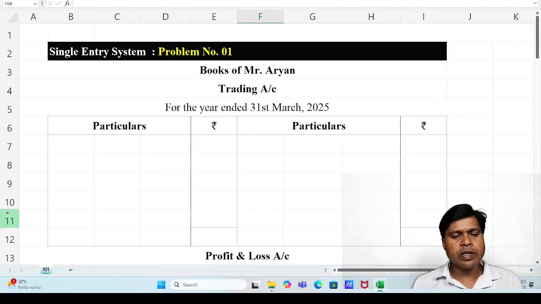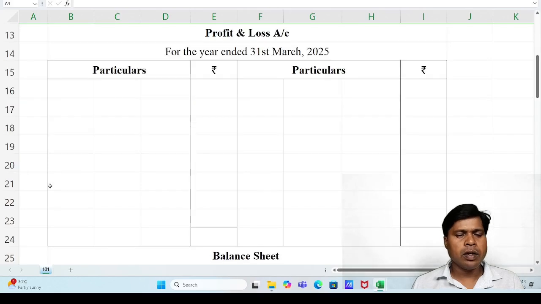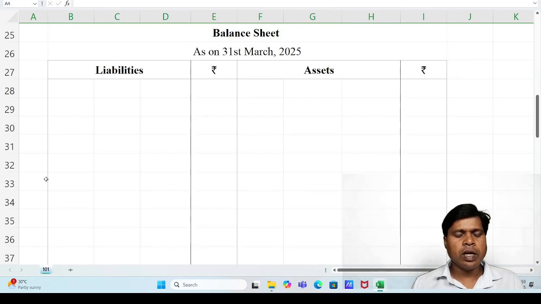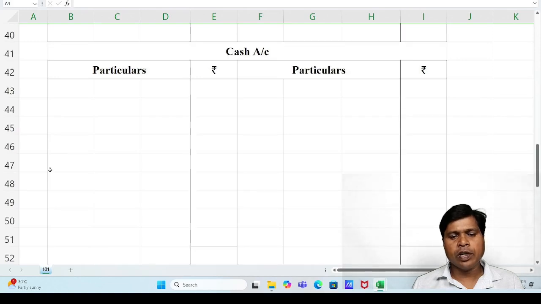In the alternative Excel sheet, I have made the formats. You can see on screen: books of Mr. Aryan, we have to make trading account, then profit and loss account for the year ended 31st March 2025, then balance sheet as on 31st March 2025. These are the regular formats of final accounts.